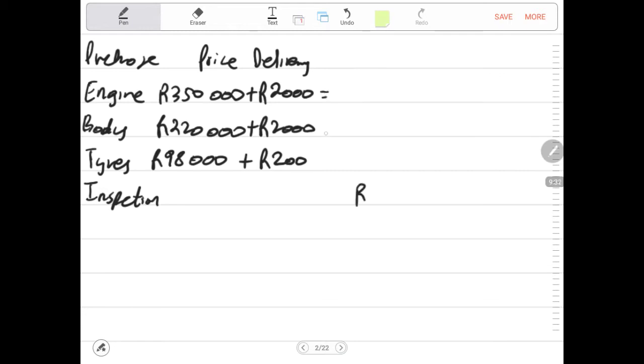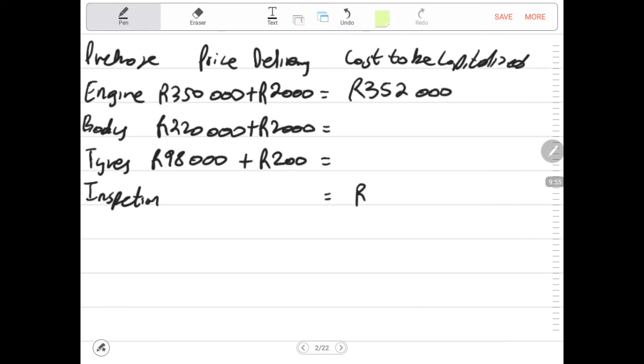Therefore, when we're recording the total cost to be capitalized, it will be 352,000 rands for the engine, for the tire 220,000, 222,000 rands.